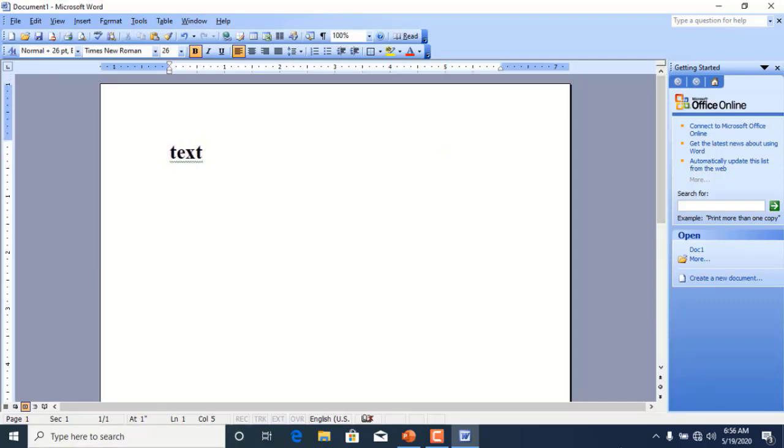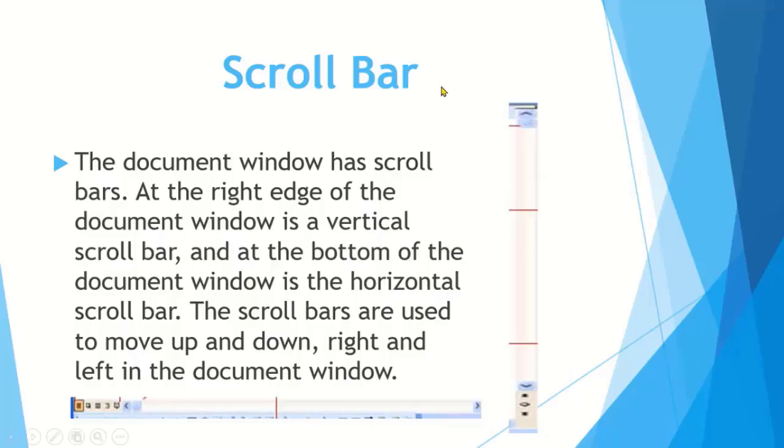In the same way, we use the horizontal scroll bar to move the document left and right very easily. Okay students, now you can understand that there is a vertical scroll bar and there is a horizontal scroll bar.